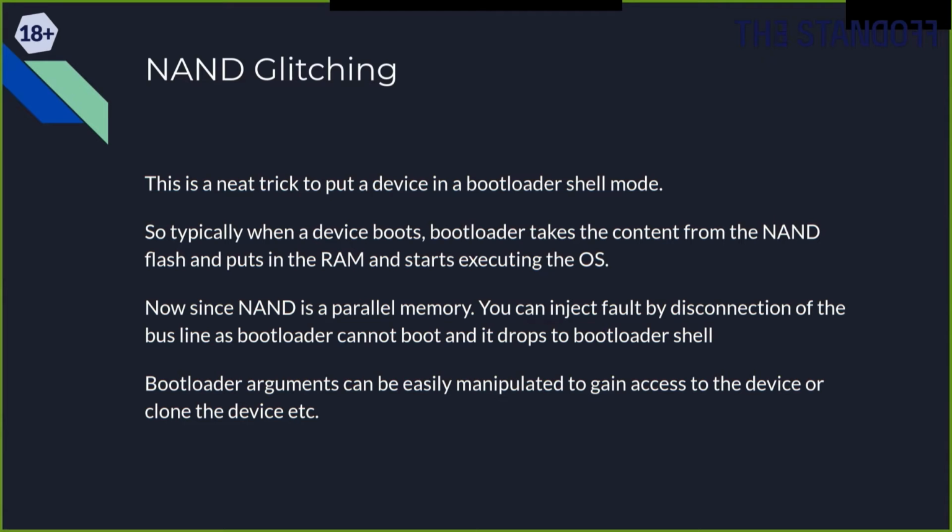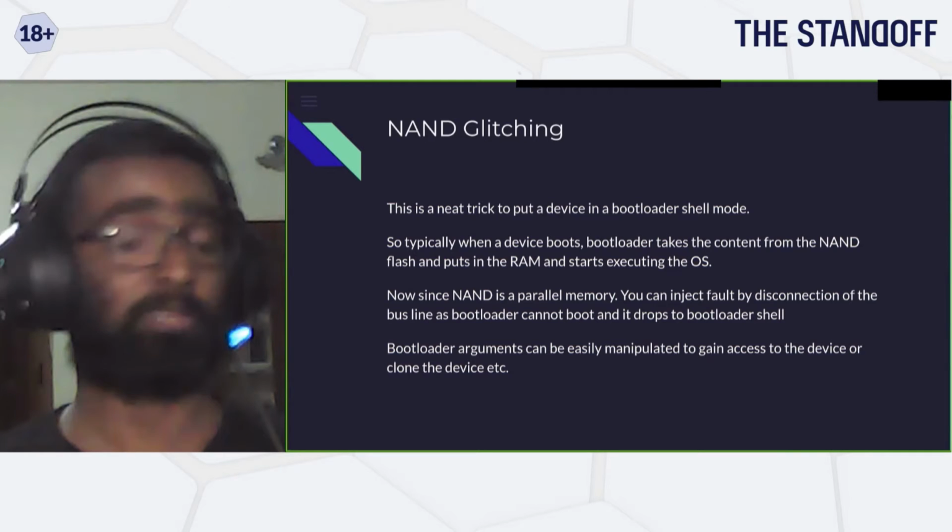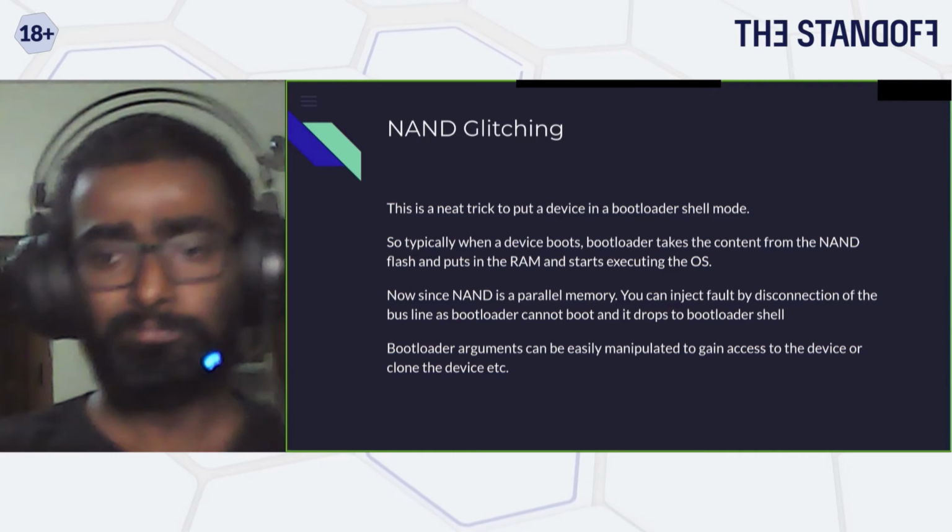So usually the bootloader has some sort of a fail-safe console. Once the kernel finds that the main user space is corrupted, it goes back to the bootloader and drops it into the shell. From the bootloader, it's a very restricted sort of shell, but it has a little bit more access to the hardware of the device. Let's say you can dump the whole RAM, or you can even dump the whole content of the NAND flash, or do a firmware update, or extract the firmware back. You can even put some kind of a backdoor inside the device.